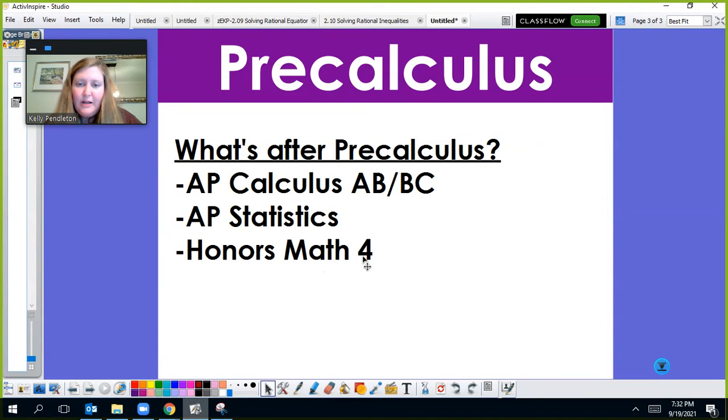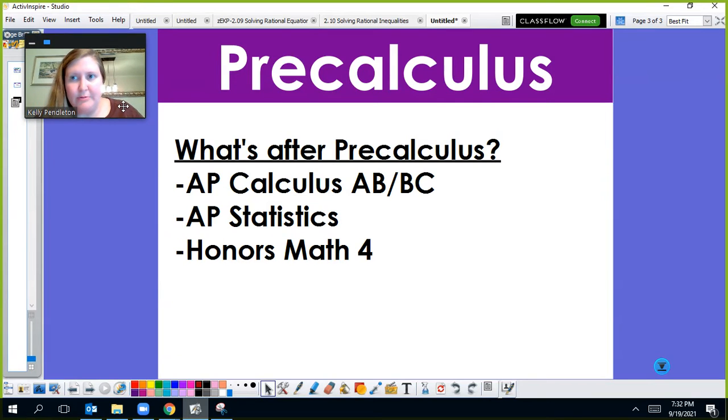So it just depends on what your child's future goals are, what they want to do. With that, not everyone has to take AP Calculus. Not everyone has to take AP Statistics, but either of those are great options. And then Honors Math 4 is another option too if they are a junior and not wanting to do any AP Math, which is okay.